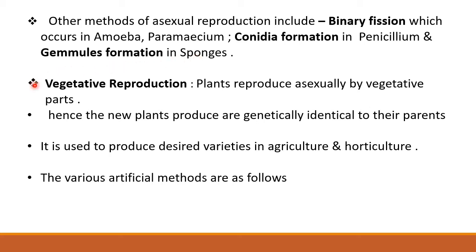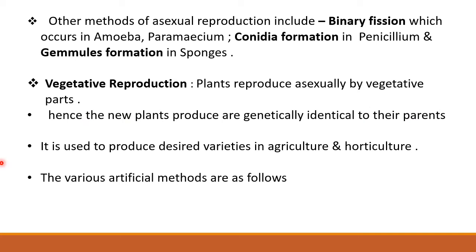Vegetative reproduction. Plants reproduce asexually by vegetative parts like a root, stem, leaves and branches. Hence, the new plant produced are genetically identical to their parents and are called as clones.